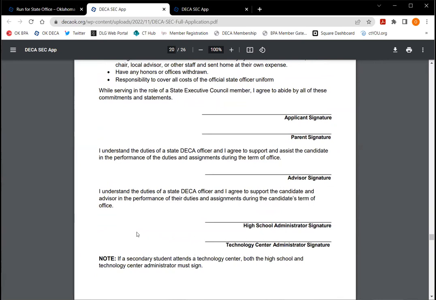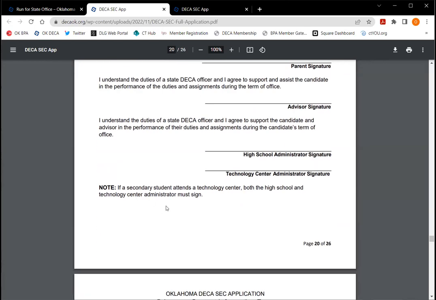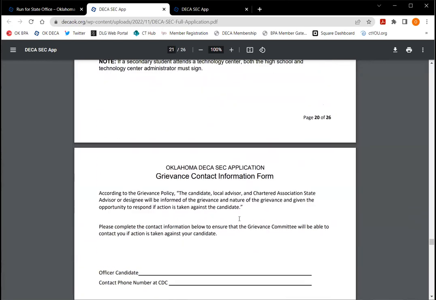If you are at a technology center though, we do need your sending high school signature and your technology center administrator advisor. So please make sure that you get both of those. If you are a collegiate student and only at the technology center, then just write NA on the high school. That's fine. So we'll look at all those to make sure that everything makes sense for you.